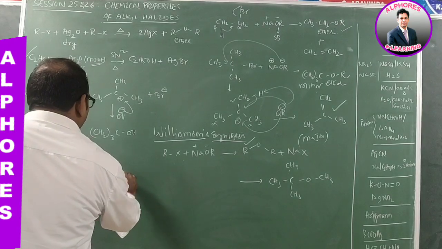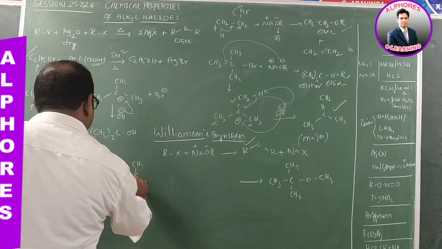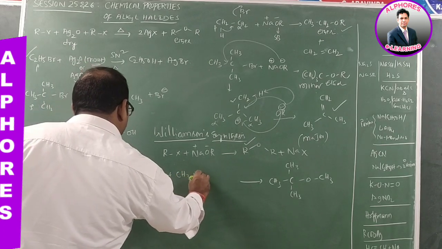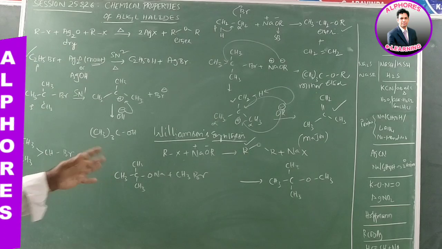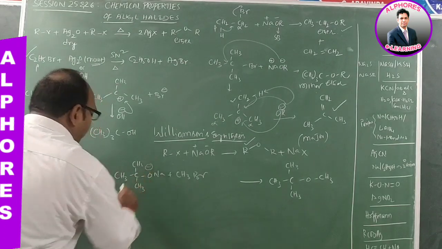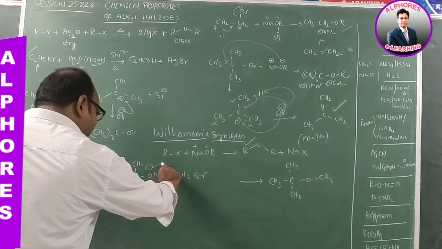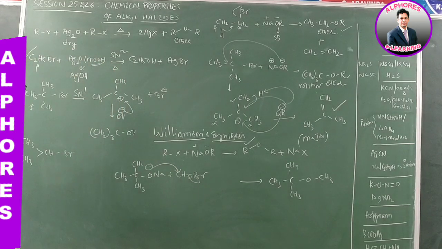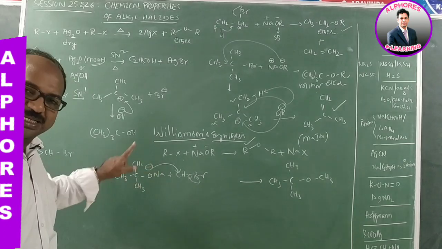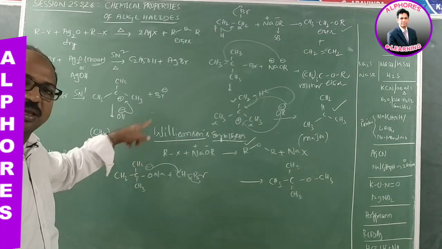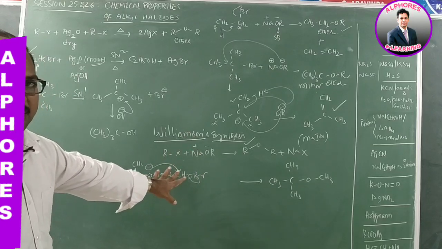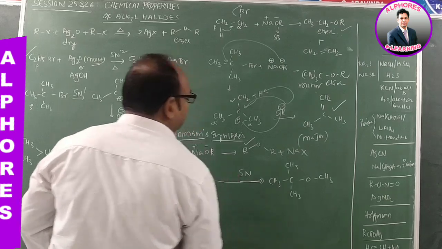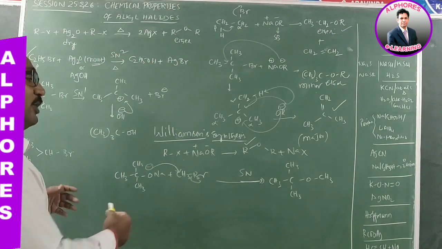So let us see. First possibility is CH3ONa plus CH3Br. In this case, this one is the alkoxide ion. This O minus can easily approach this alkyl group and Br has to leave. That means if you consider sodium tertiary butoxide and methyl bromide, then the SN substitution product is major. Instead of that, you can prepare it in another way.